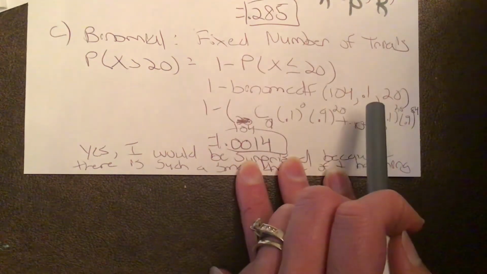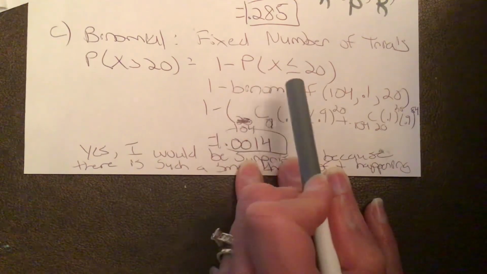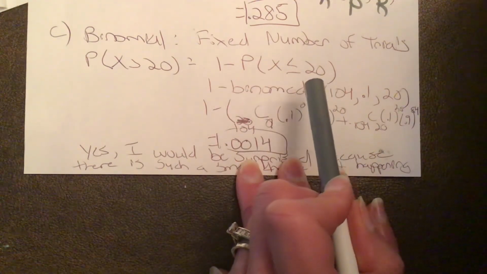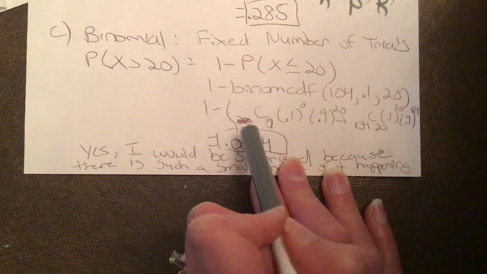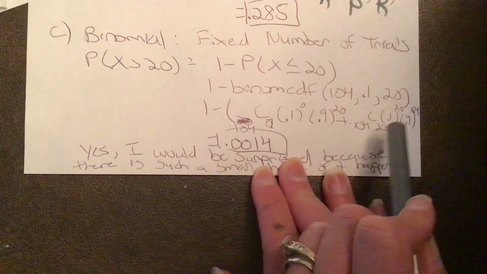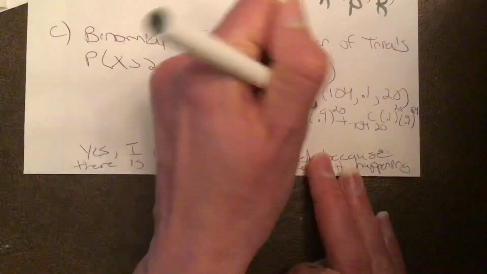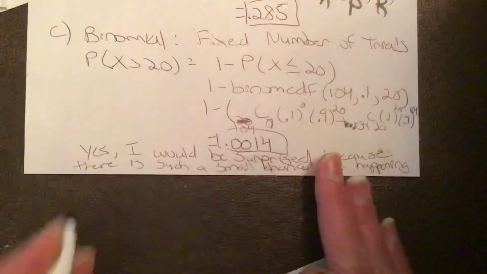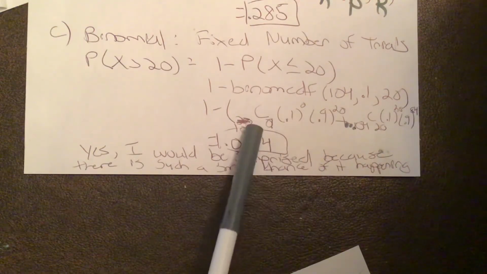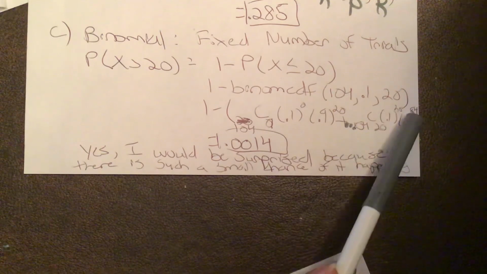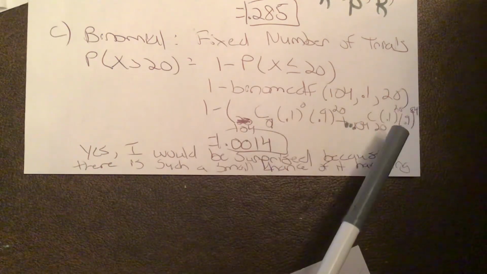As far as writing out the formula, just remember, if it's an inequality like this, you don't need to list out all the values. So I don't need to list out everything for 20 or below. I'm just going to write it out for 0 and then for 20 and put a plus dot dot dot in between. So I'm going to start with 0 successes, which is this part here, all the way up to 20 successes. And I would do 1 minus all of that stuff added together.